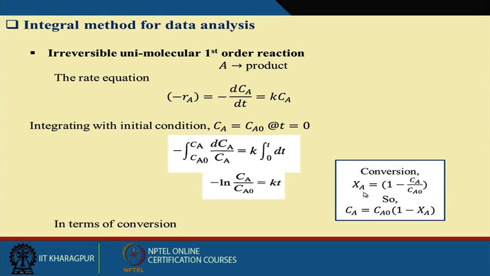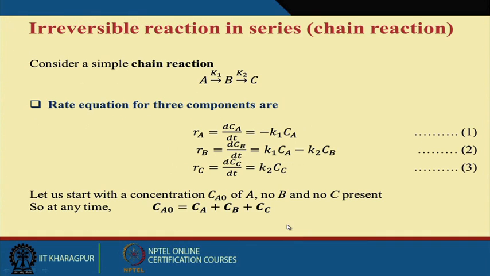The conversion factor, I told you, Xa equals Ca0 minus Ca by Ca0. That is, how much of the substrate, as a fraction, is converted into product. And this we can write in the form of dXa by dt equals k into 1 minus Xa. We can write it in this form.